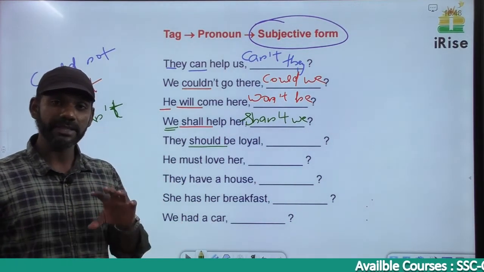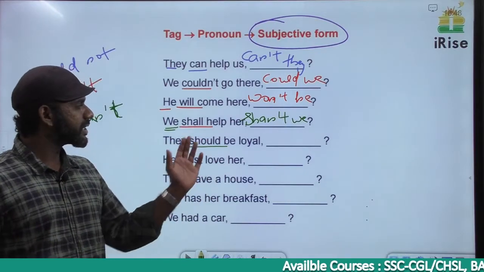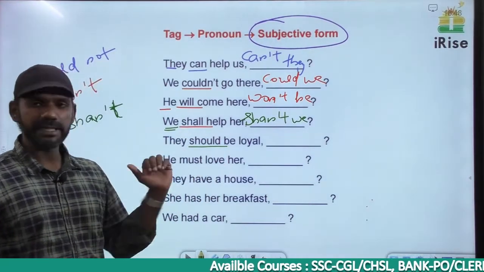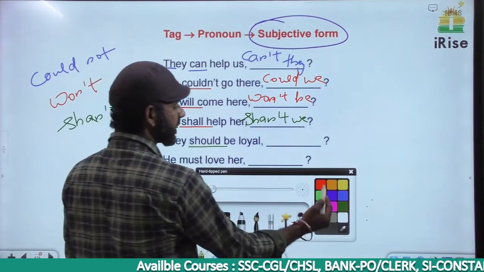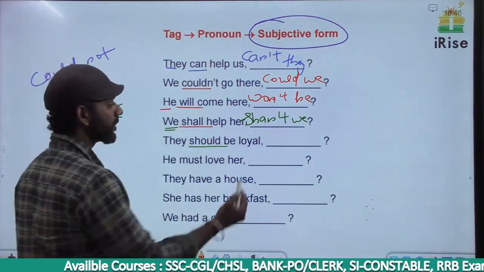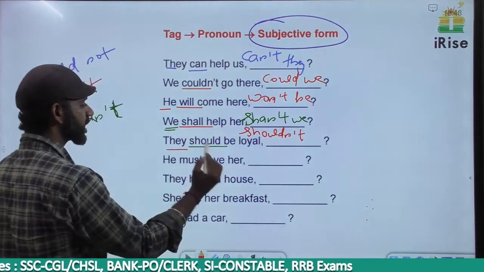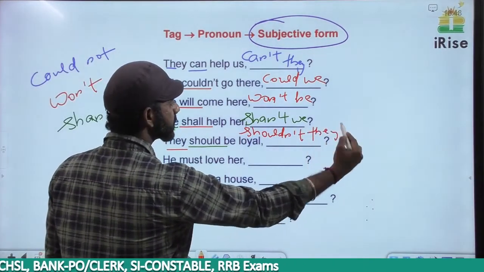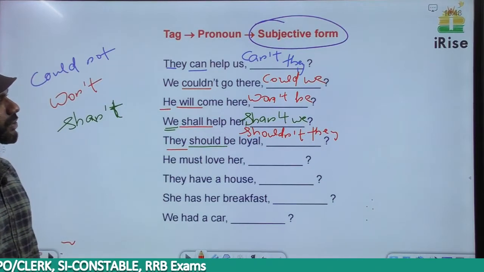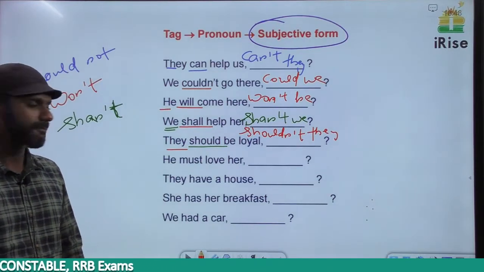So we have to frame the tag using should. They should be loyal. There's no negative term here. The tag must be negative. Should not, short form is shouldn't. The subject here is they, so it must be shouldn't they. They should be loyal, shouldn't they.